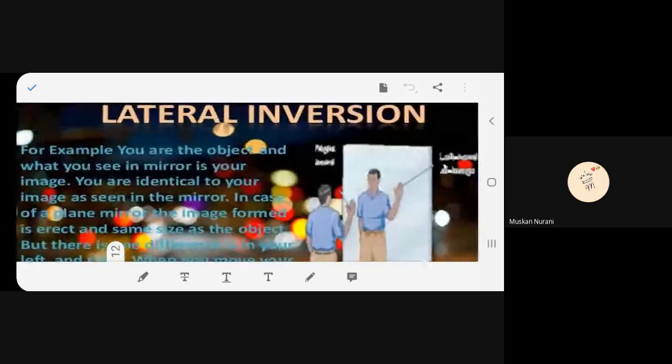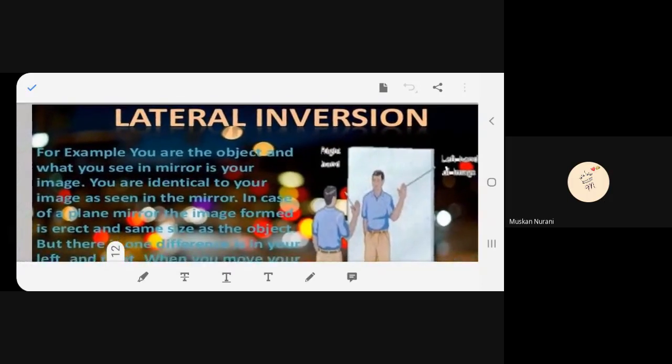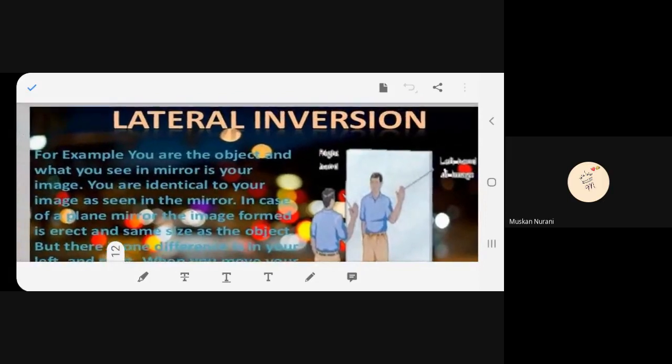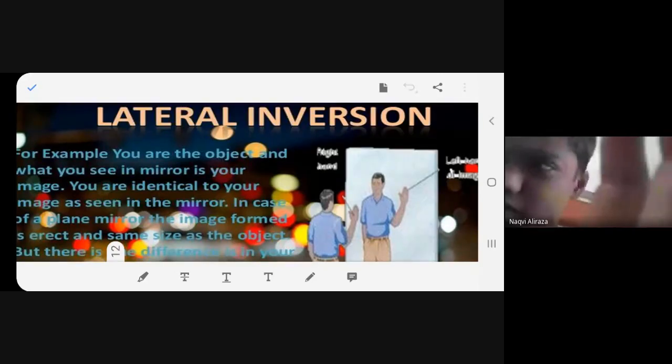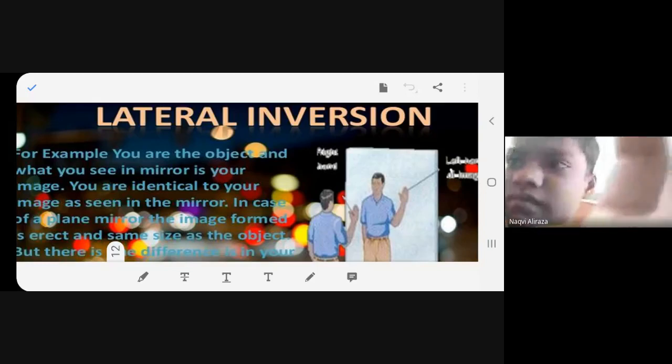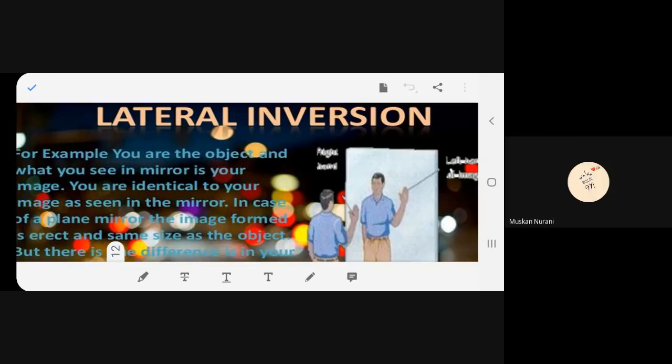Now we'll talk about one terminology. You look at yourself in the mirror every day, isn't it? You will see one phenomenon: if you are raising your right hand in the mirror, in the image of yours, what shows? Your left hand. So your right hand is showing as the left hand in the image, and your left hand is showing as the right hand in the image. Do you understand? This is called lateral inversion.